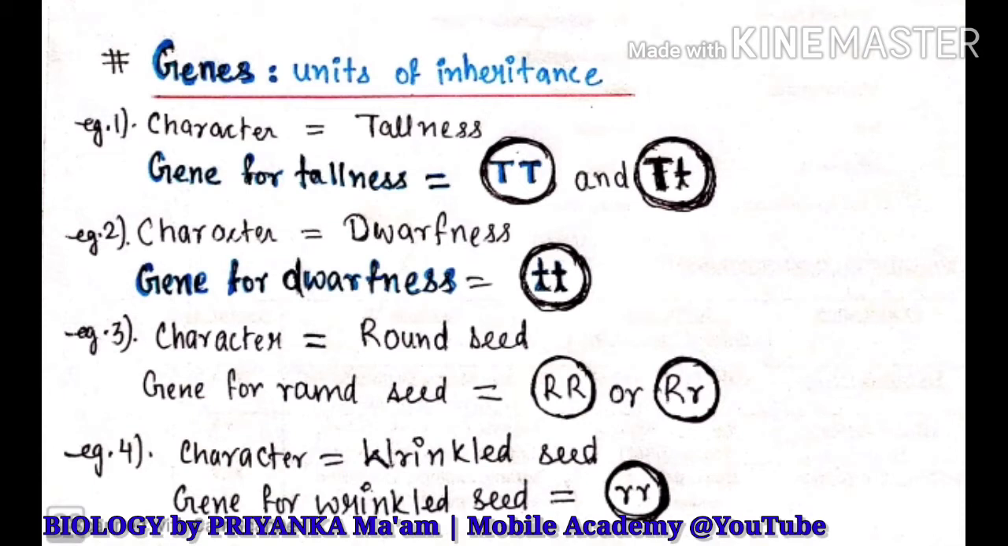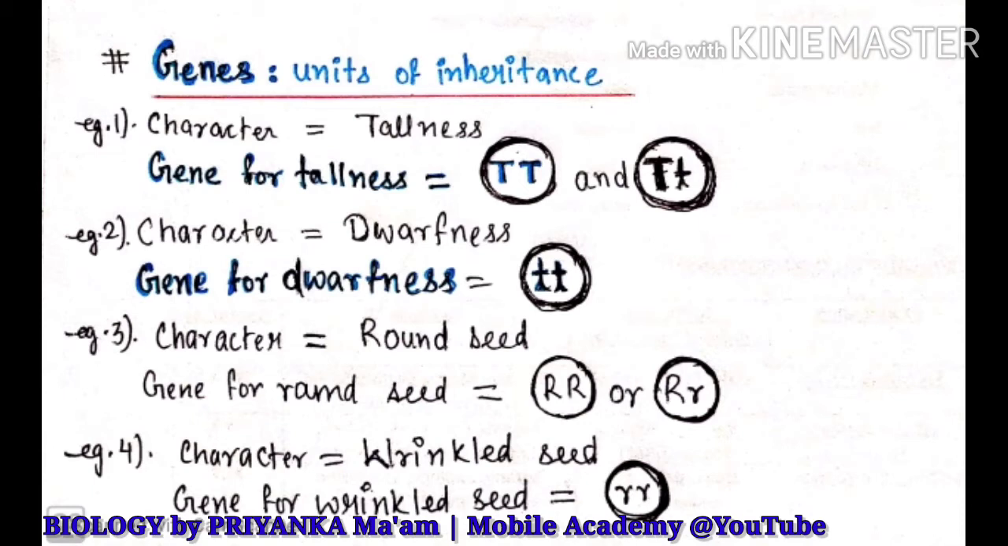You would have studied that cell is the unit of life. In the same way, genes are the units of inheritance. I have told you that inheritance is the passing on of characters from parents to the offspring. So if passing on of those characters has to happen, then there should be some vehicle, something which will carry the information from the parent up to the offspring about that particular character.